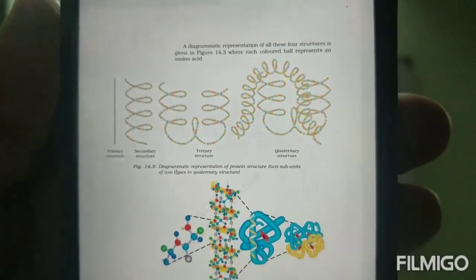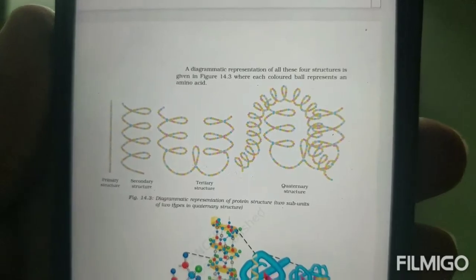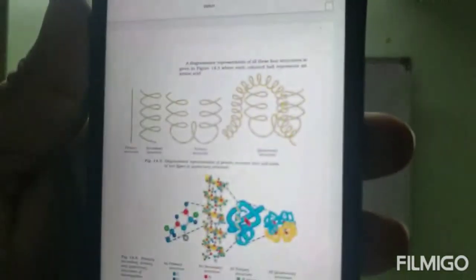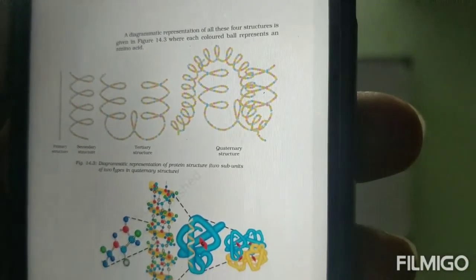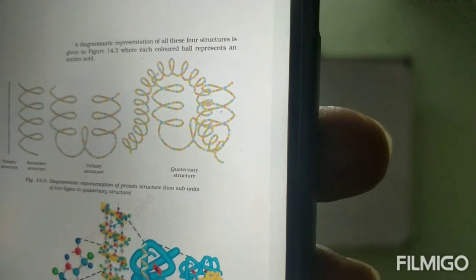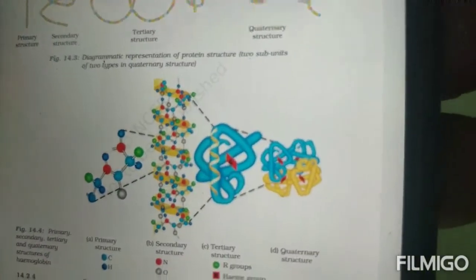Primary is a straight chain, secondary is somewhat helix-like, in tertiary the two helixes are joined, and in quaternary a little more complication happens. Every ball represents one amino acid.